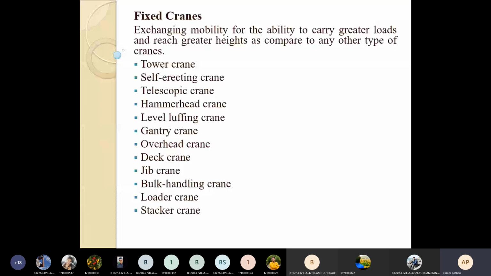So, for example, when construction is going on, we require different types of cranes. From the engineering point of view, as a civil engineer, our responsibility is to plan the different types of equipment required as per the site conditions. For example, if you get the contract for construction of a high-rise building,